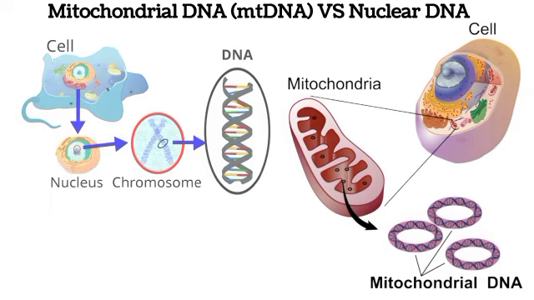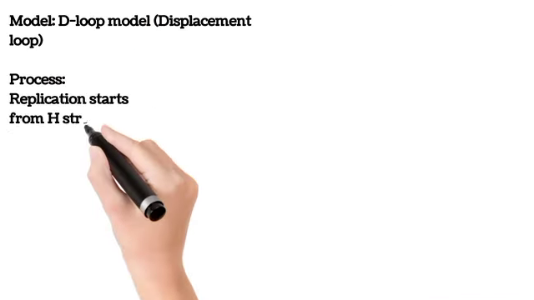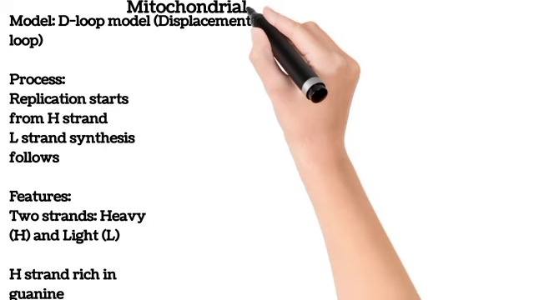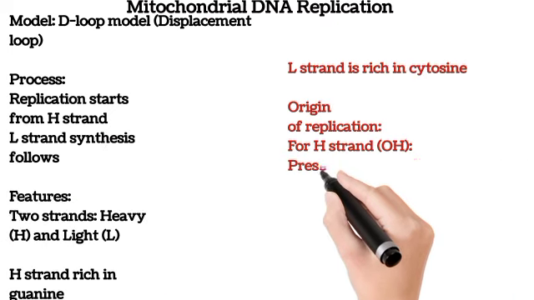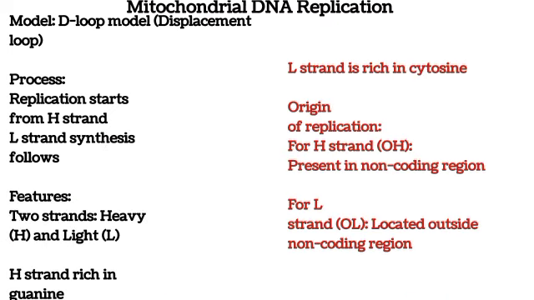One unique phenomenon about the mitochondria is its transcription and replication. Why is this important? It is important because it is not exactly the same as that of nuclear DNA, because there are different models that explain how the mitochondrial DNA undergoes replication. One of the most important ones is called the D-loop model, or displacement loop. So the whole idea is that I told you that it's double-stranded.